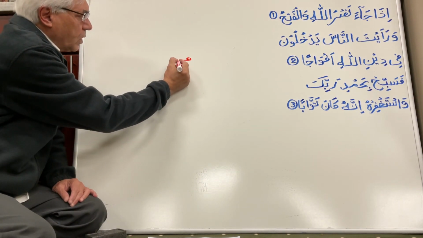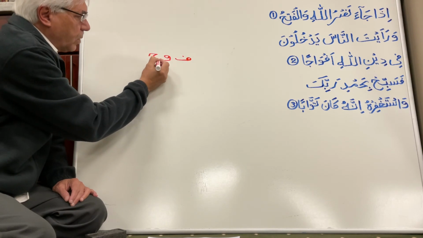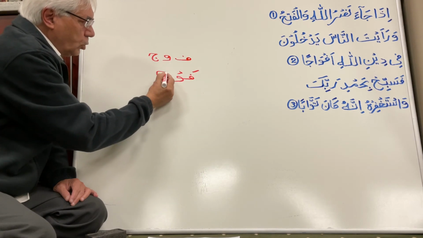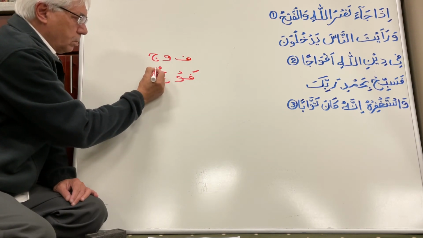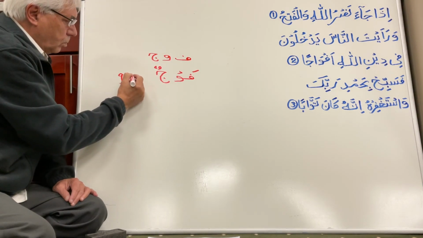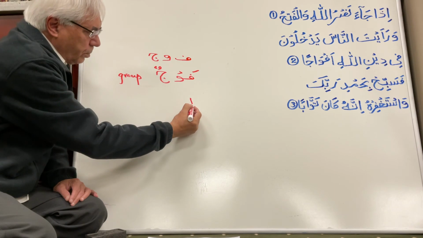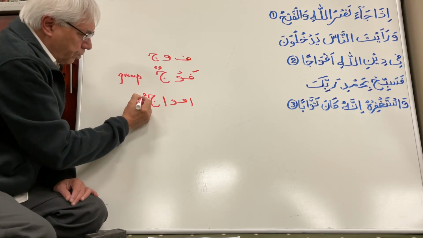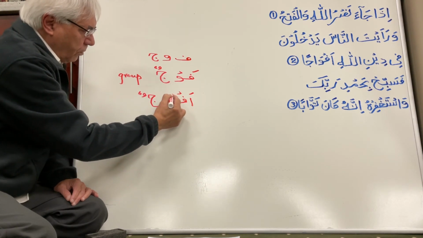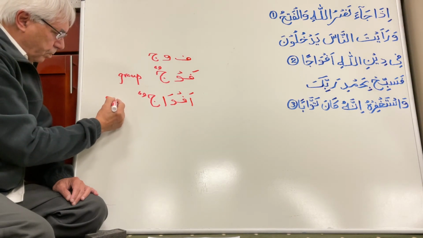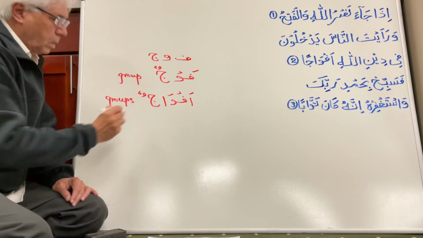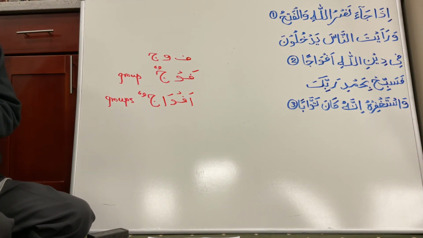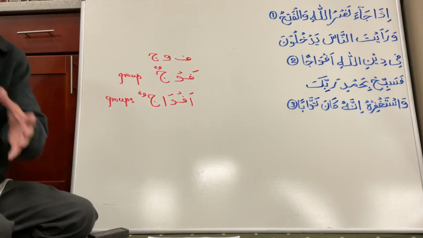One word is being used, and these are very, very common words. Fa, vav, and jim. Three letters. The noun is faujun. Faujun is group. And plural is afwajun. Afwajun is groups. So people will be entering into the religion of Allah, into the faith of Allah, in groups.